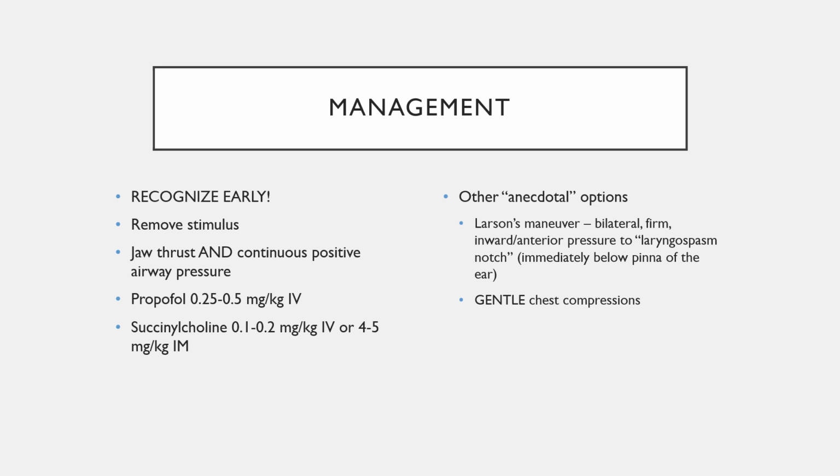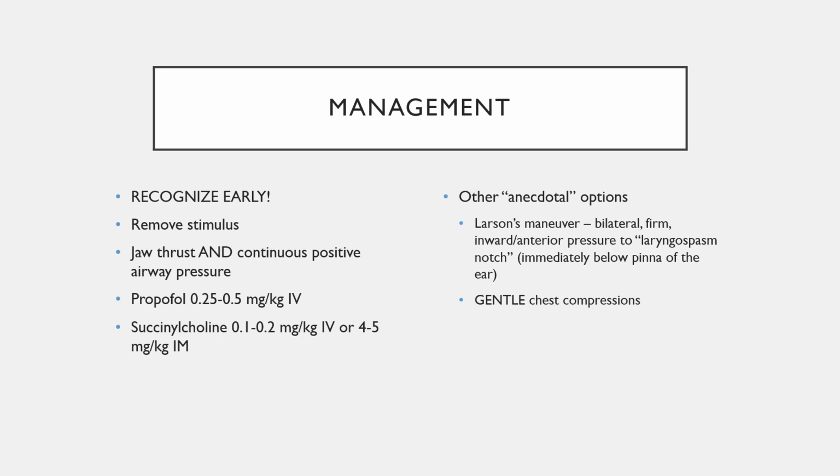And the first thing that you really need to do is kind of a combination. You want to do a jaw thrust and continuous positive airway pressure. Usually, this will break the spasm. If it does not, then you need to rapidly progress to the next step, which would be to give a propofol IV bolus. And if that doesn't work, you need to resort to giving succinylcholine. If you have an IV, your dose is 0.1 to 0.2 milligram per kilogram. If you don't have an IV, you can give it intramuscular at 4 to 5 milligrams per kilogram.